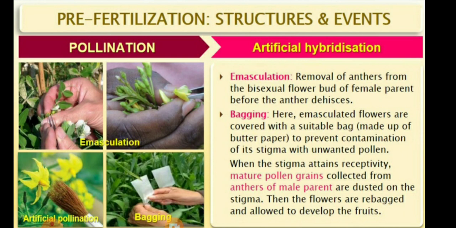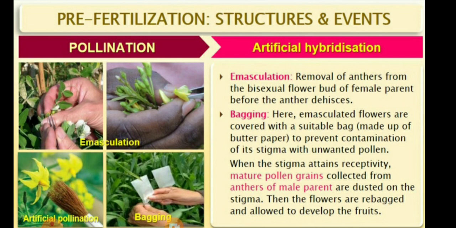Children, emasculation means the removal of the anthers from the bisexual flower bud of the female parent before the anther dehisces. So children, this process of artificial hybridization is done only in the complete flower. Complete flower means a bisexual flower in which androecium and gynoecium both are present.